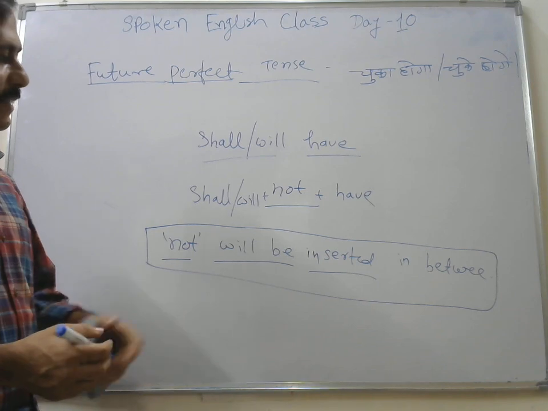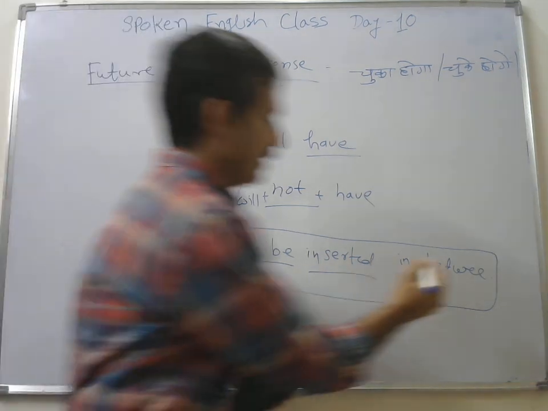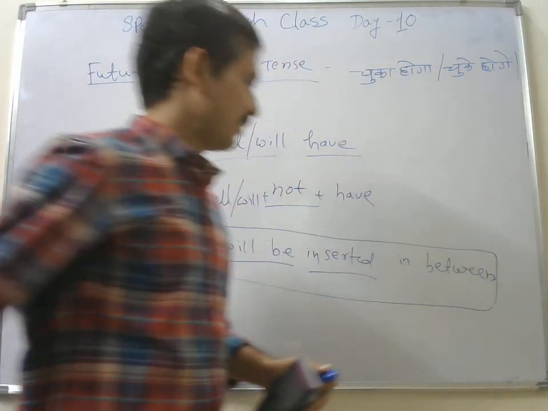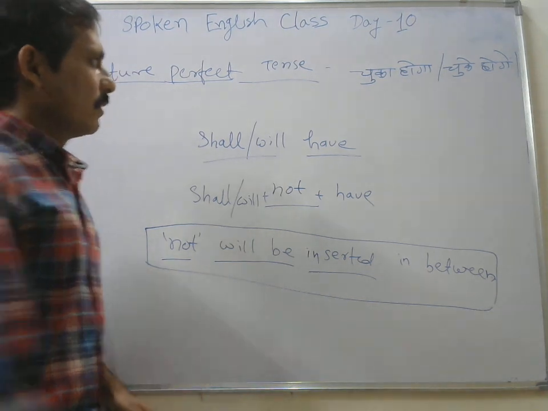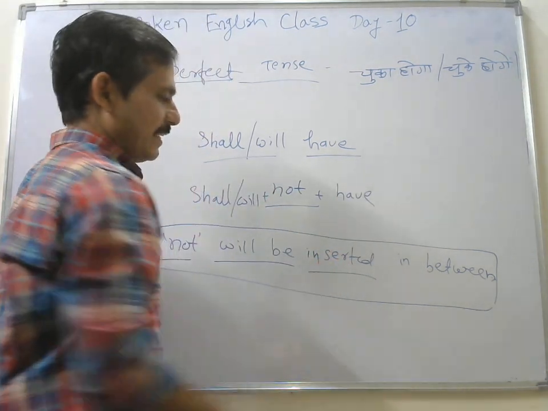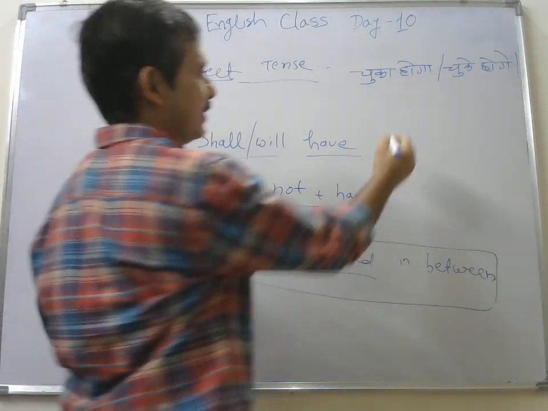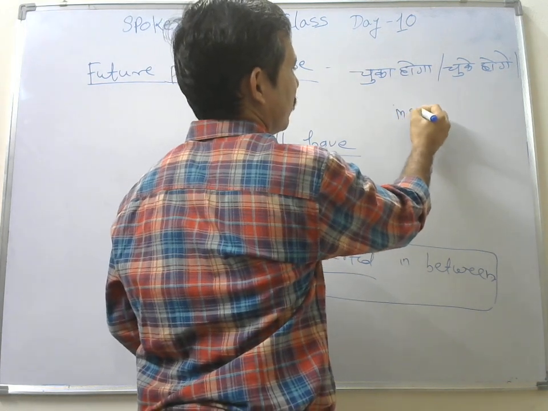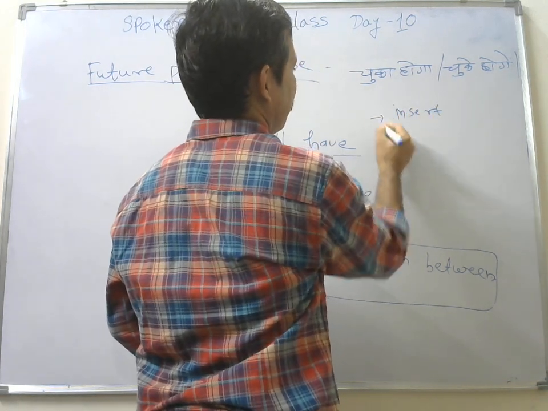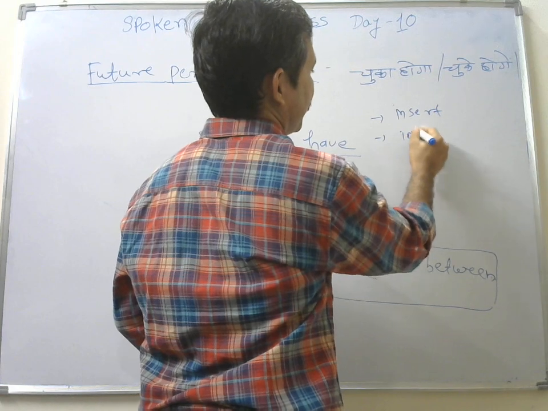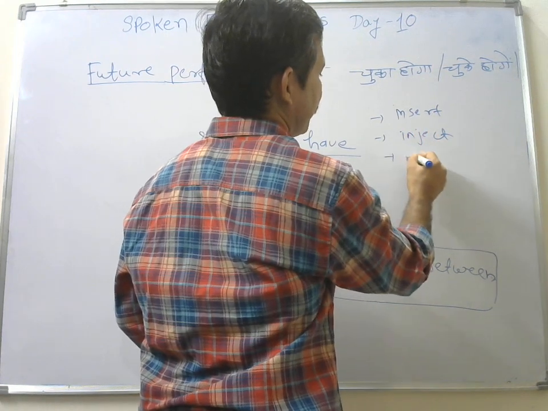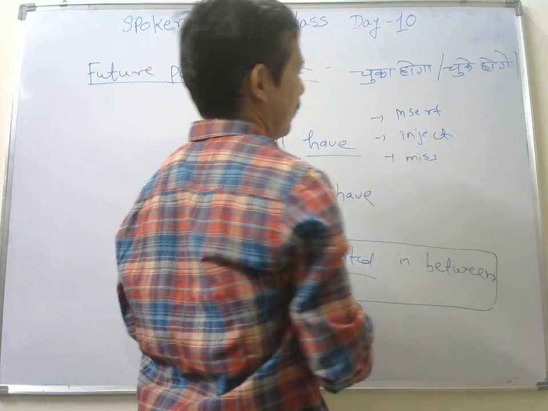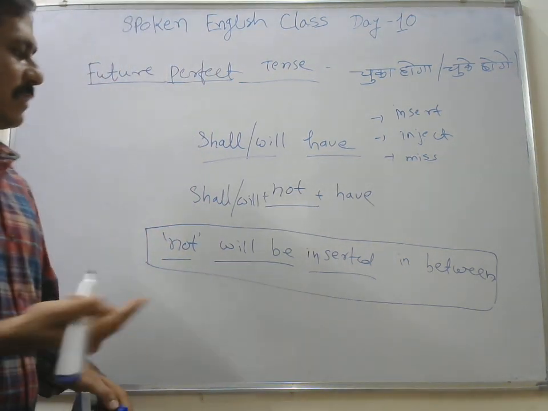Okay, so will be, in between, sorry, and I missed. So this insert is another verb, whatever action I'm telling, keep writing: inject, miss. Okay, I missed this.